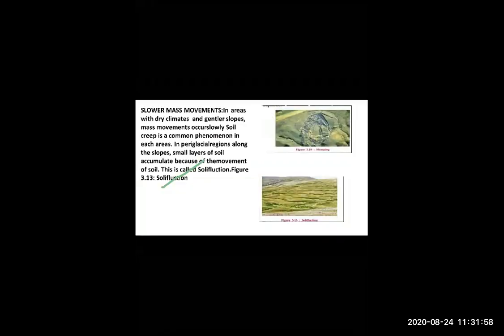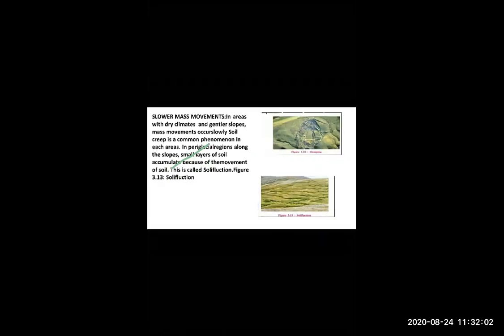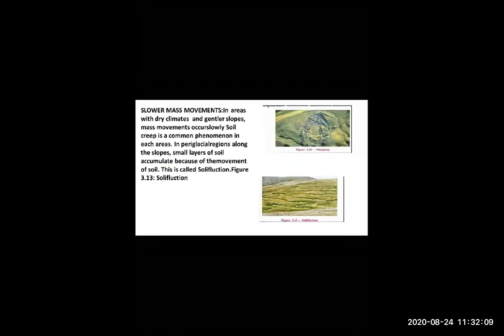So after that, slower mass movement. What is the difference between rapid mass movement and slower mass movement? There is a great difference between both of them.